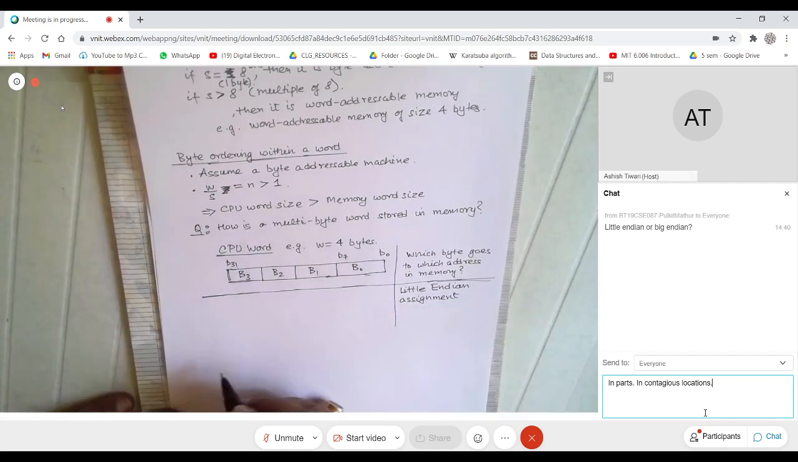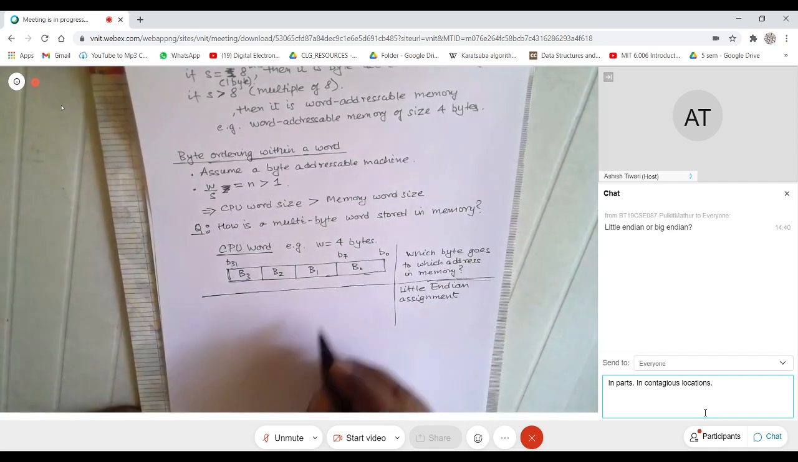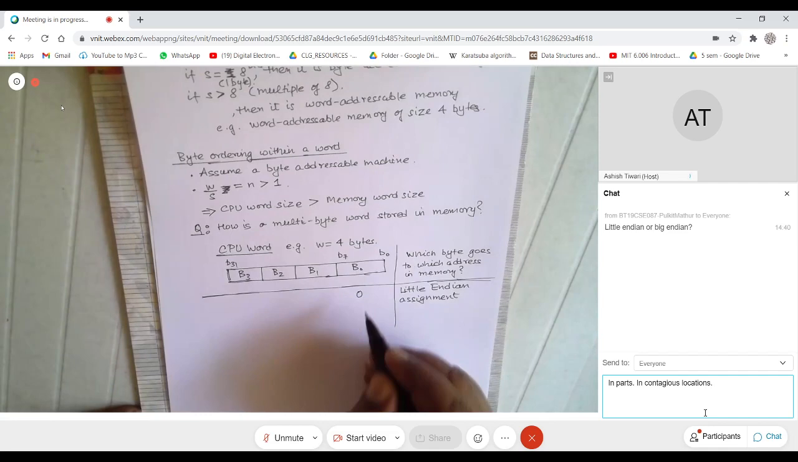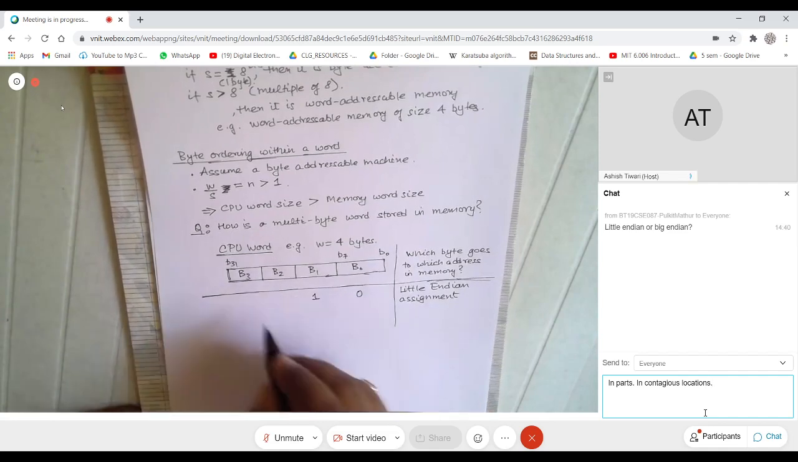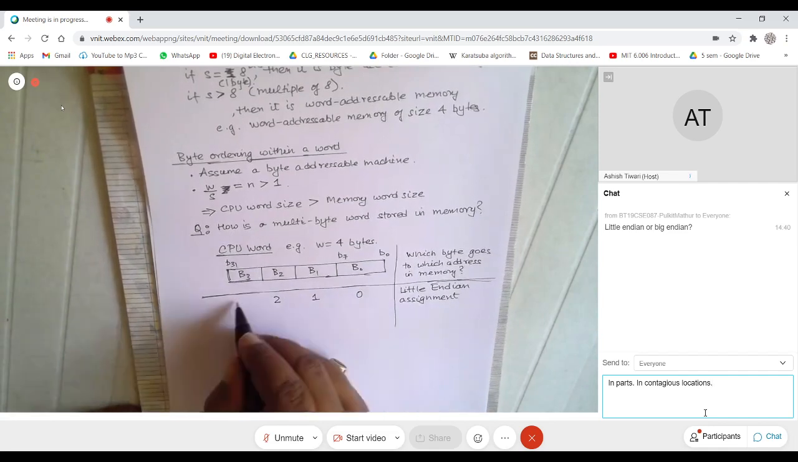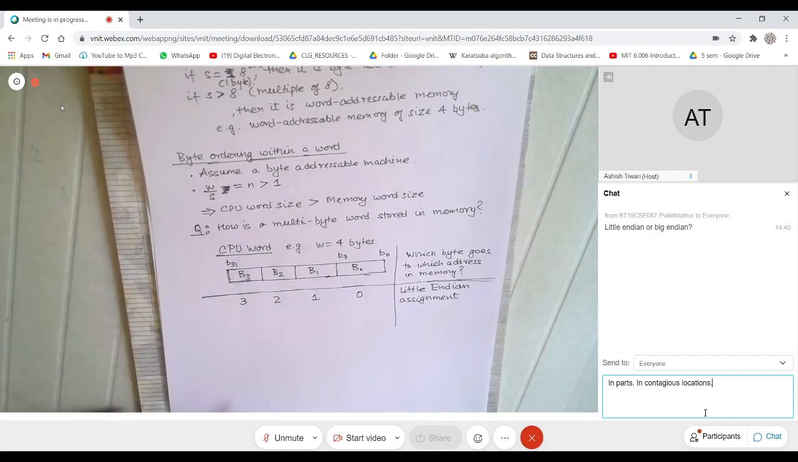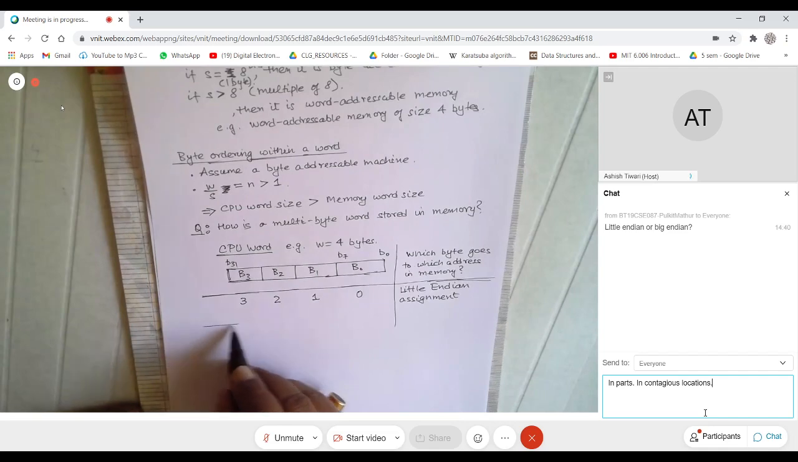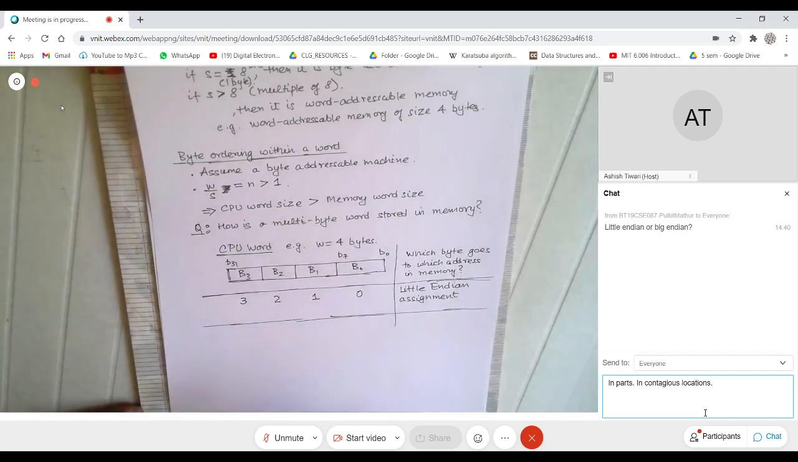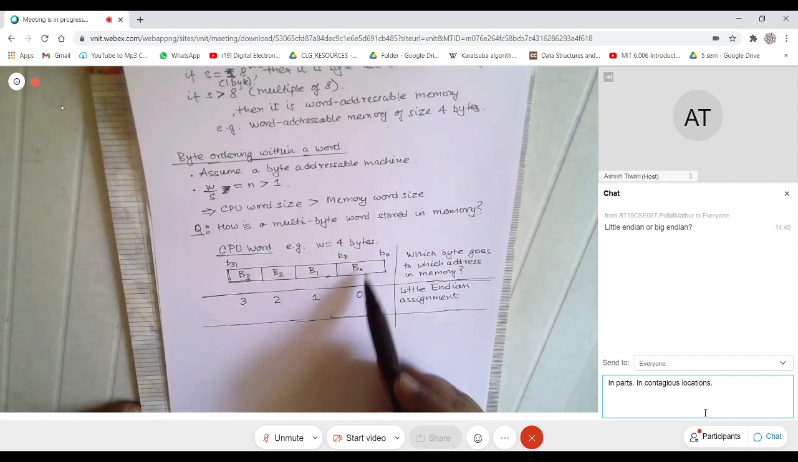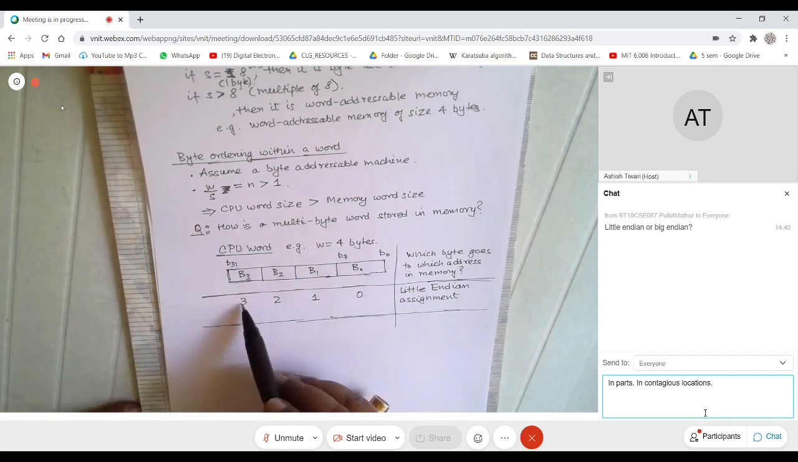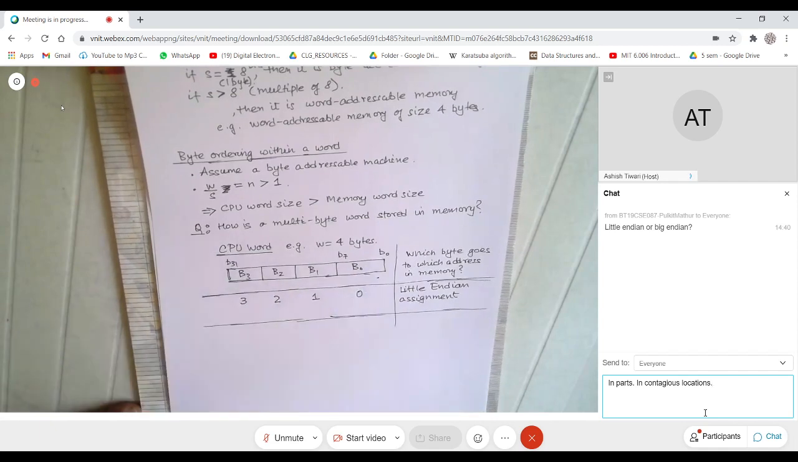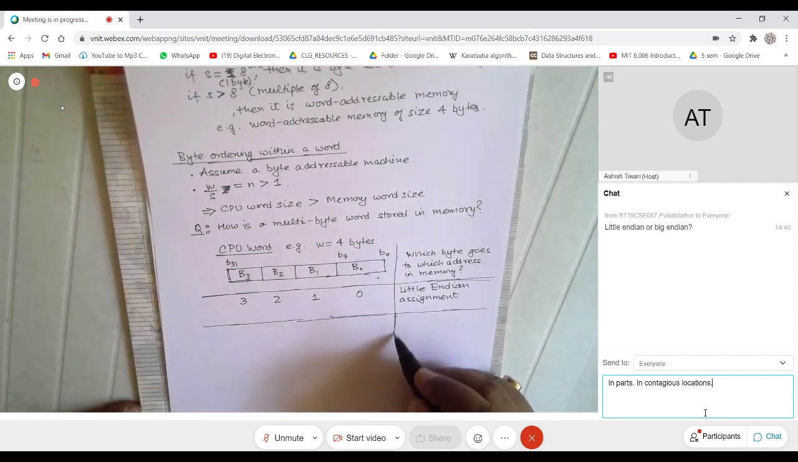If it is a little endian assignment, this would correspond to byte address 0, this would correspond to byte address 1, this would correspond to byte address 2, this would correspond to byte address 3. Or in other words, the lower order byte goes to a lower address, the higher order bytes go to a higher address, and so on. If an architecture does this, it is called a little endian assignment.